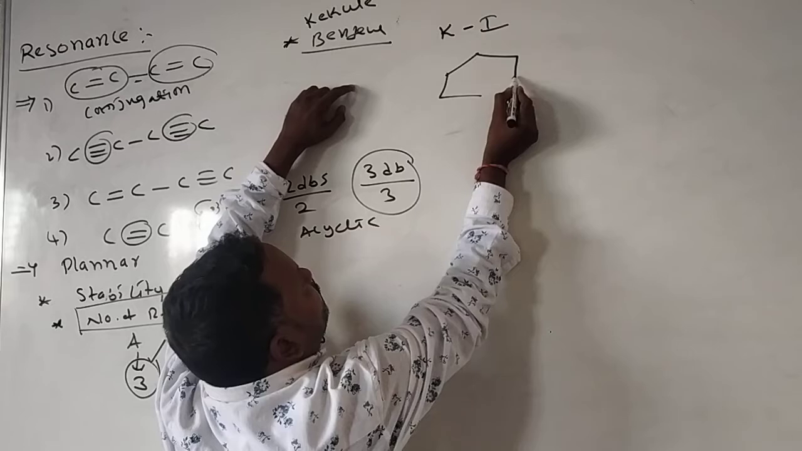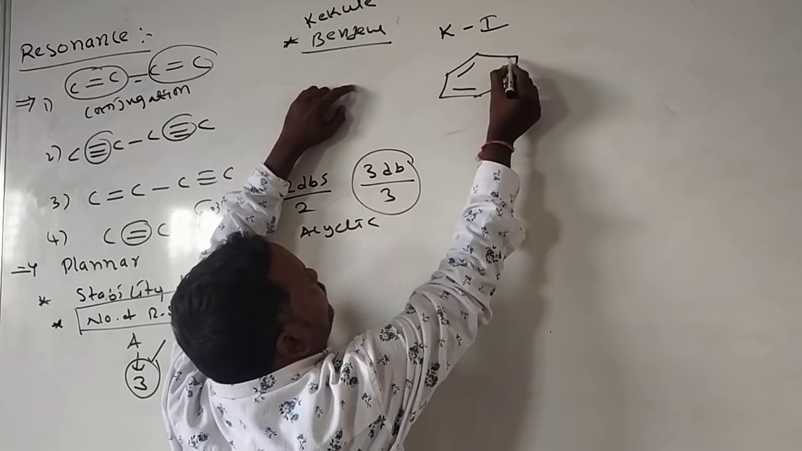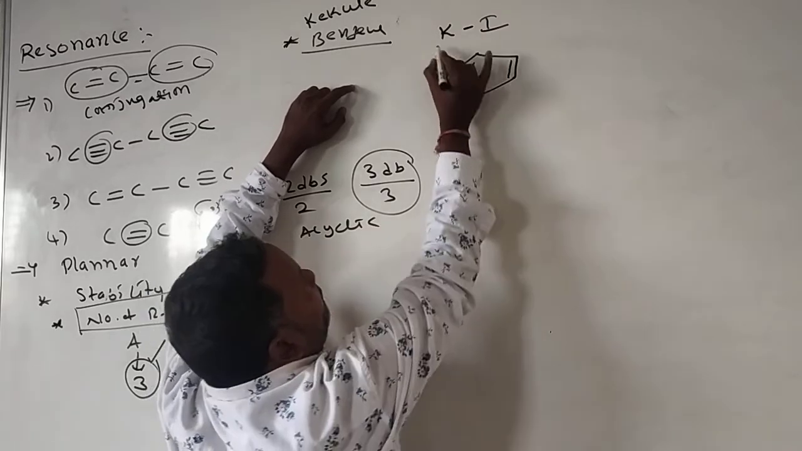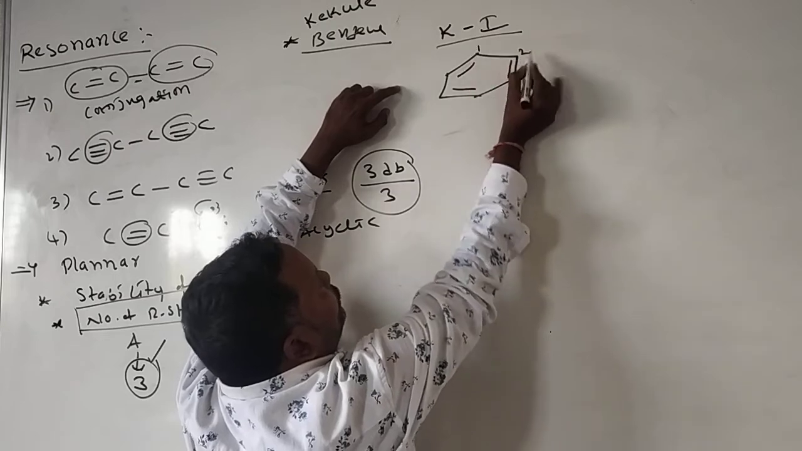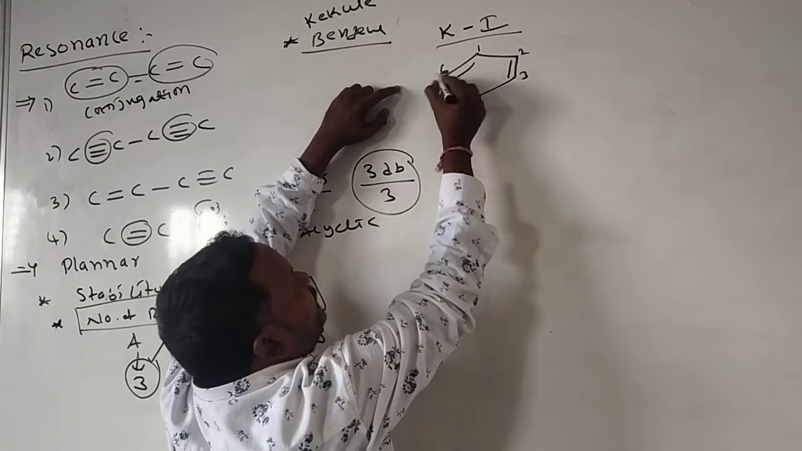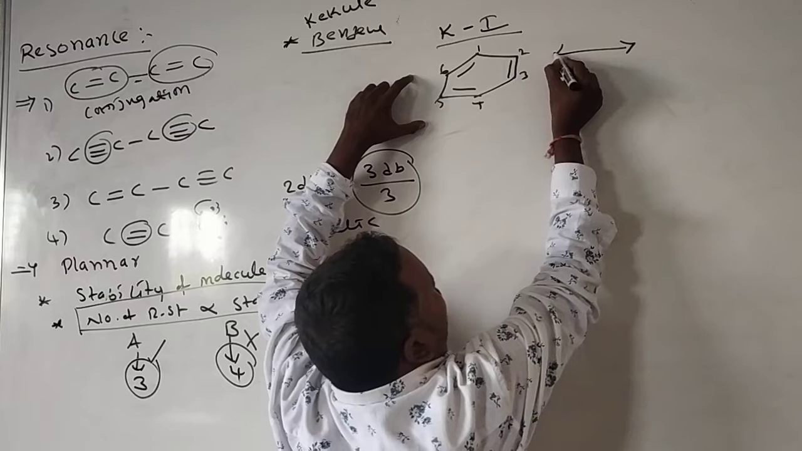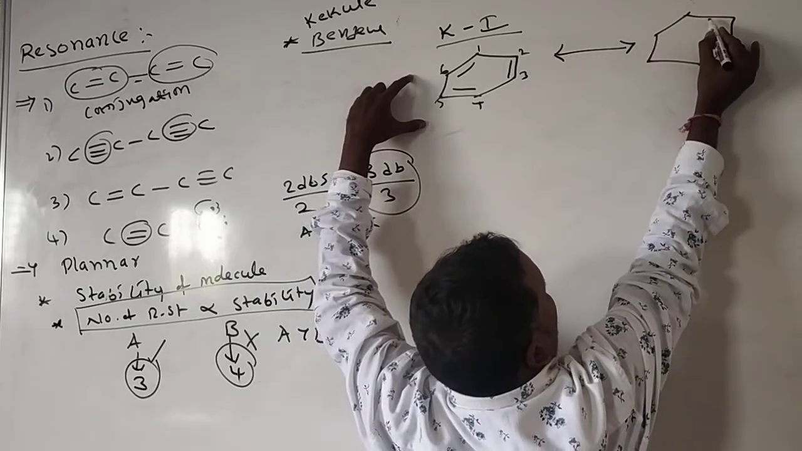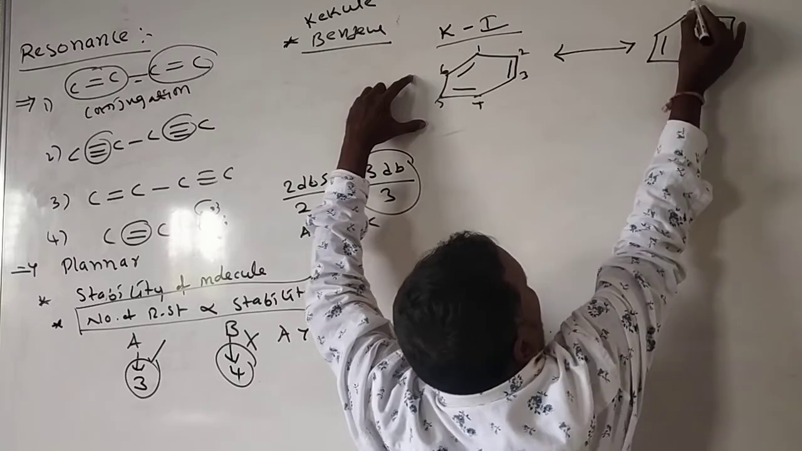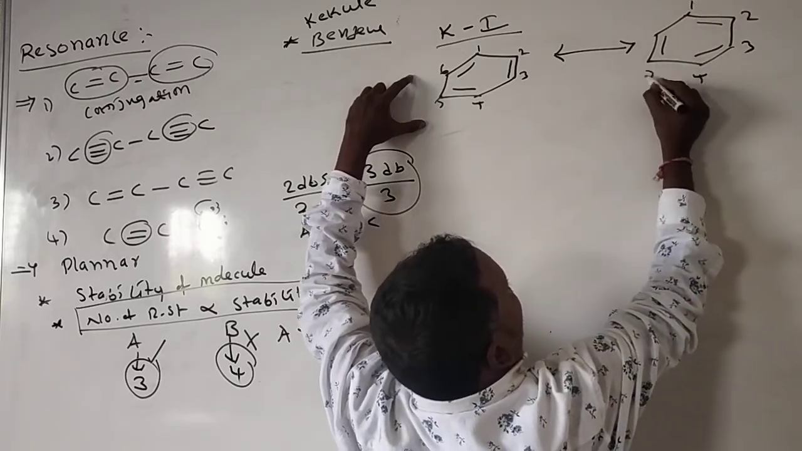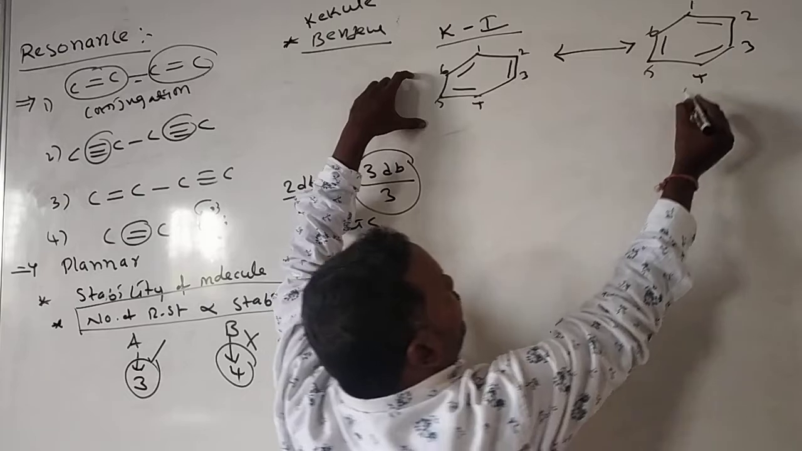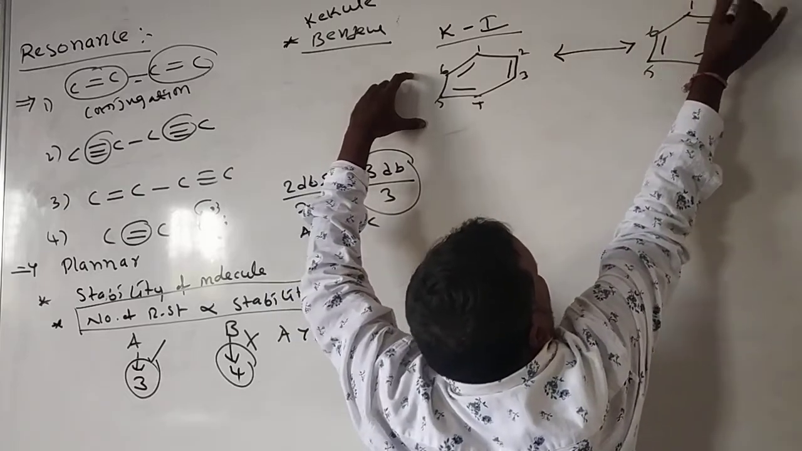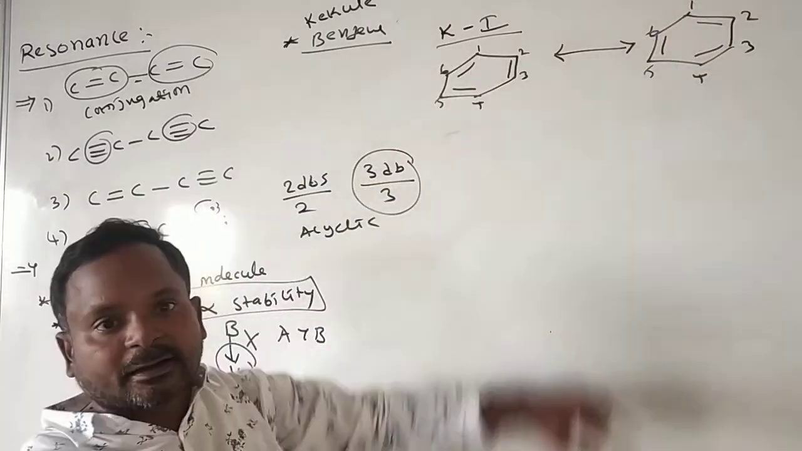Kekule 1 means this is the benzene structure, which we already know. This is Kekule 1. Here, carbons 1, 2, 3, 4, 5, 6. And here this is Kekule 2, with carbons 1, 2, 3, 4, 5, 6. This is Kekule 2, and this is Kekule 1. Kekule 1 and Kekule 2.